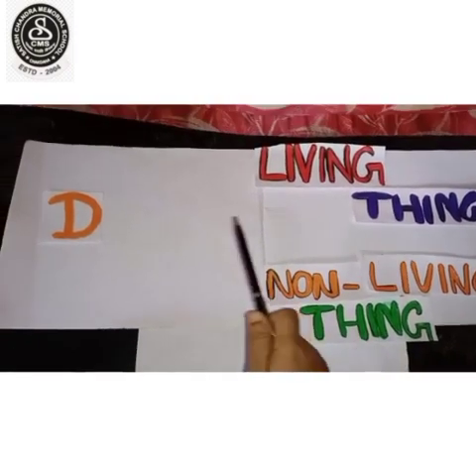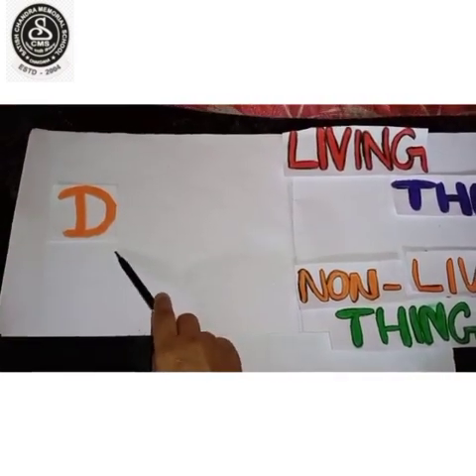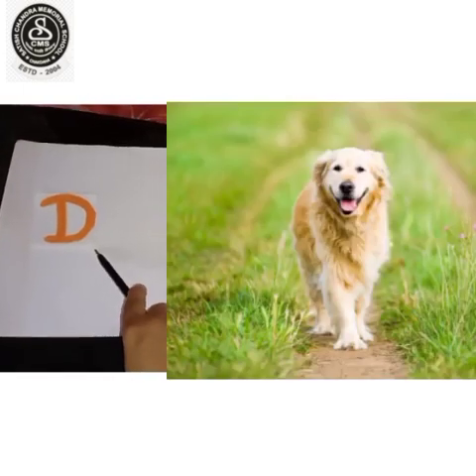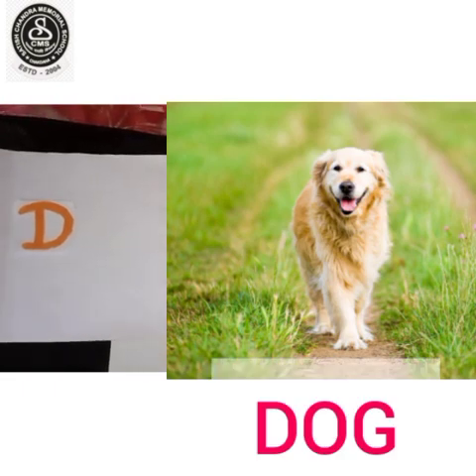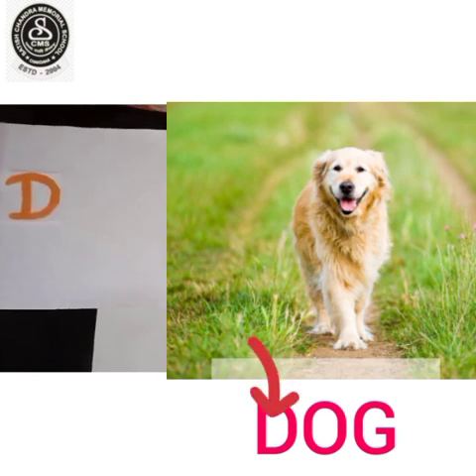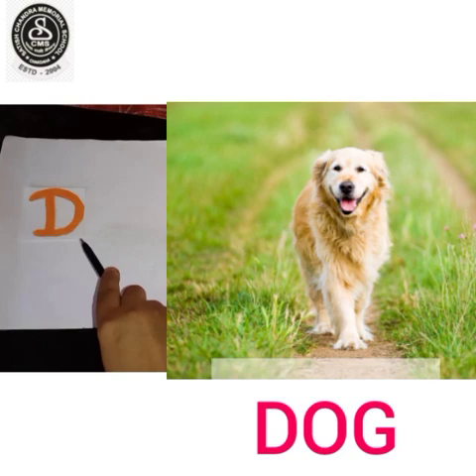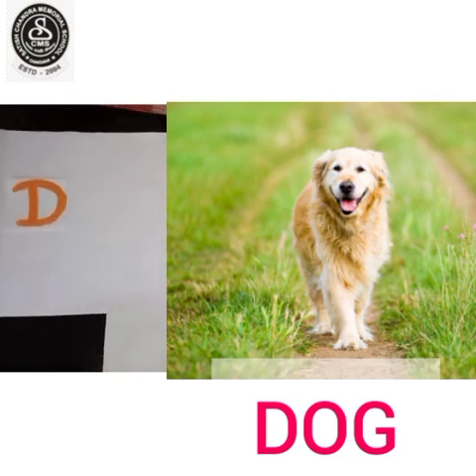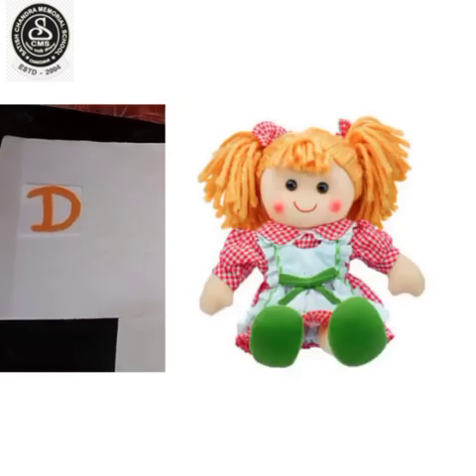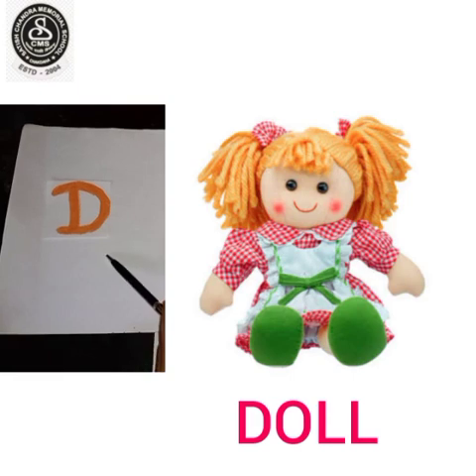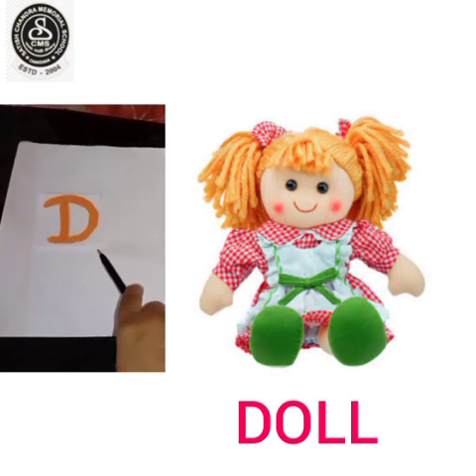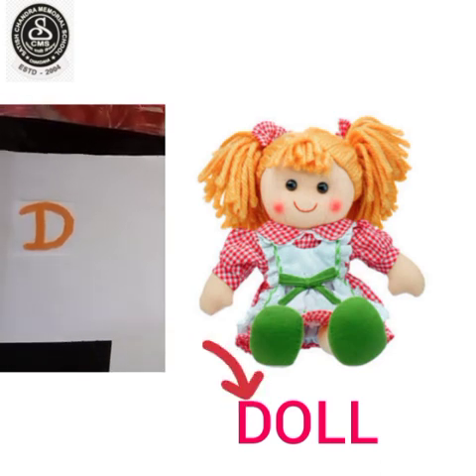Now comes D. One living thing starting with D is dog. It guards our house, right? The beginning letter of dog is D. It can move, it can walk, so it is a living thing. Now, one non-living thing starting with D is doll. D-O-L-L. Doll. The beginning letter of doll is D and it is a non-living thing.